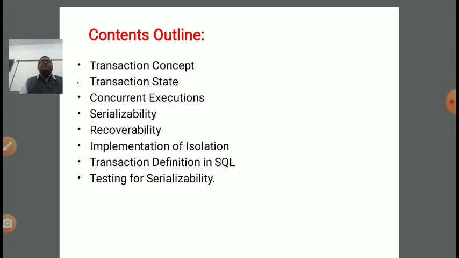A transaction involves various properties which are called ACID properties. A stands for atomicity, C stands for consistency, I stands for isolation, and D stands for durability. All these concepts, with the help of an example of fund transfer from account A to account B, we have discussed, right?